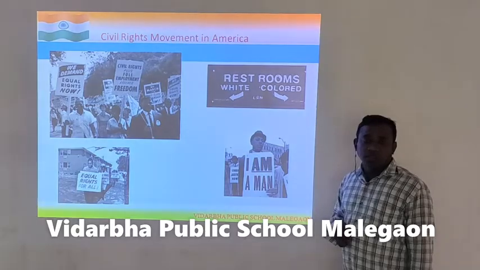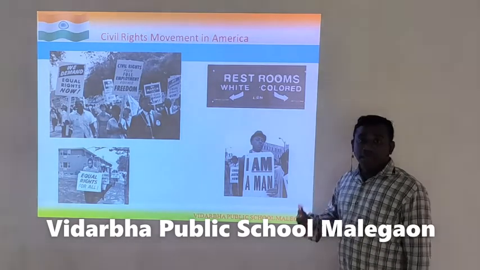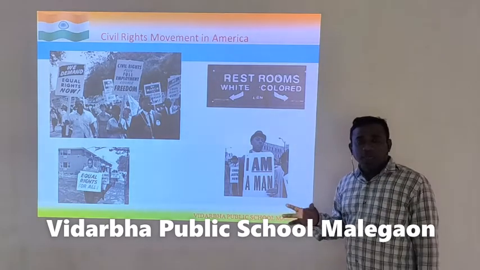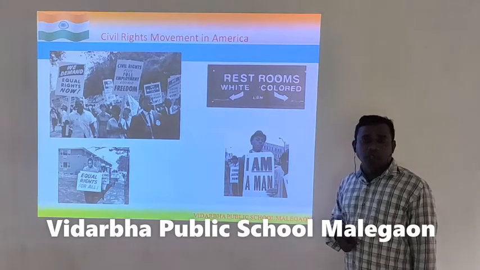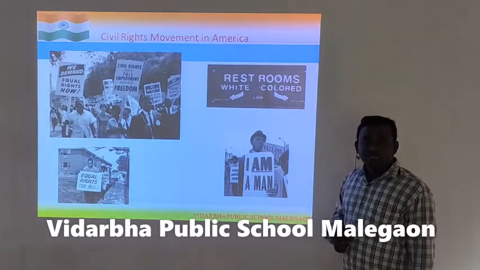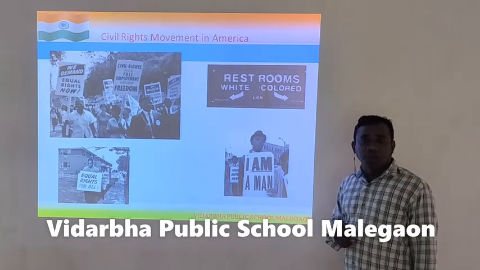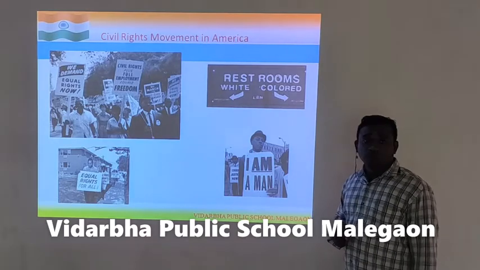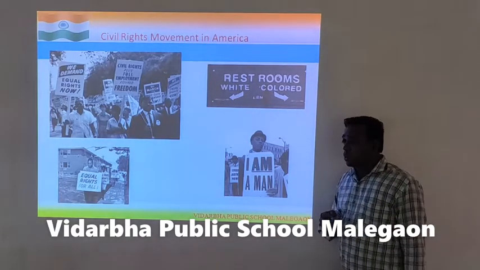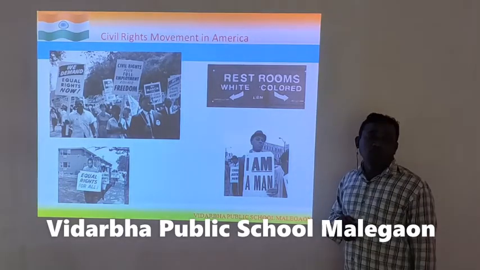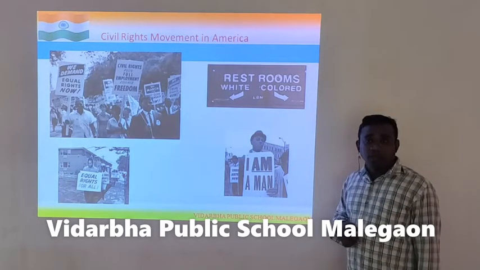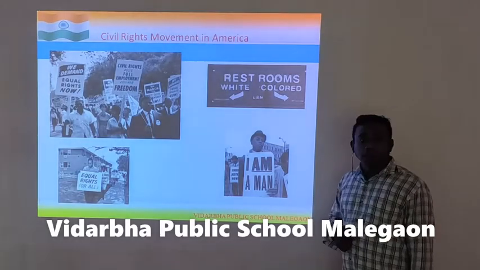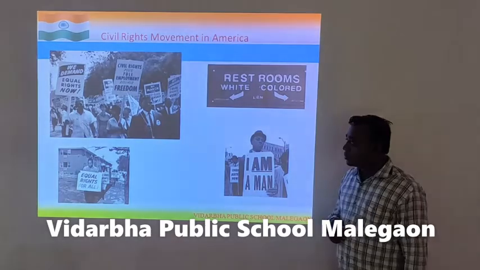The next case is of the civil rights movement in America. Now, in USA, there is discrimination of people on the basis of color. The reason being, slavery was dominant in Europe, and USA, America, was one of the colonies of the Europeans. So, the ruling class was from Europe, and the slave class or the service class was from the African continent, which is black in color.